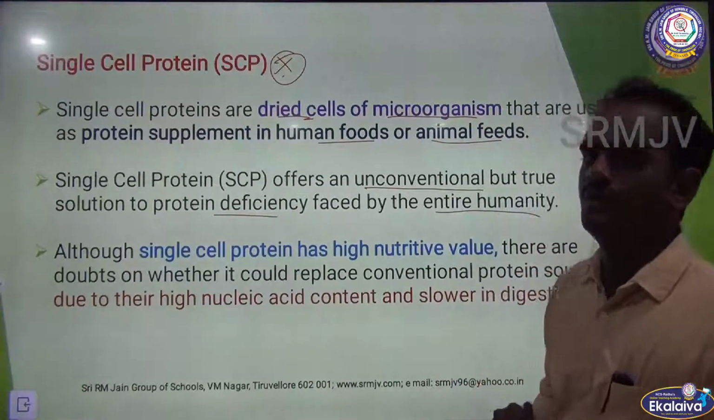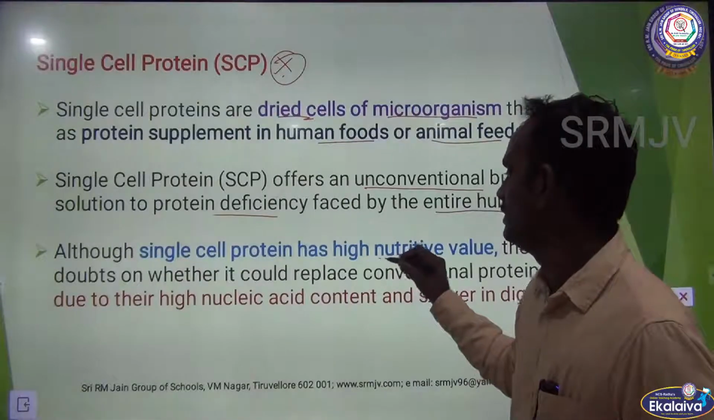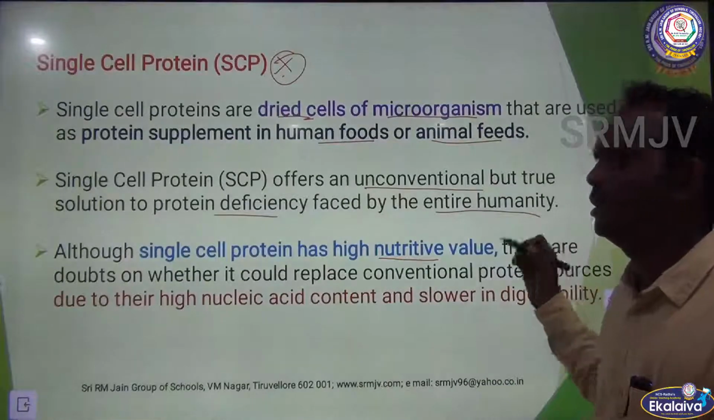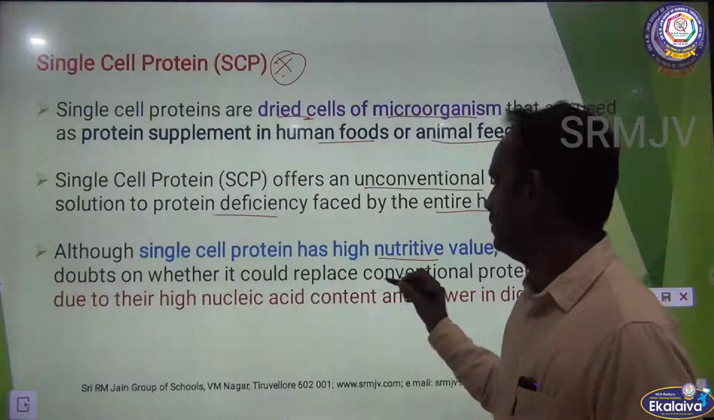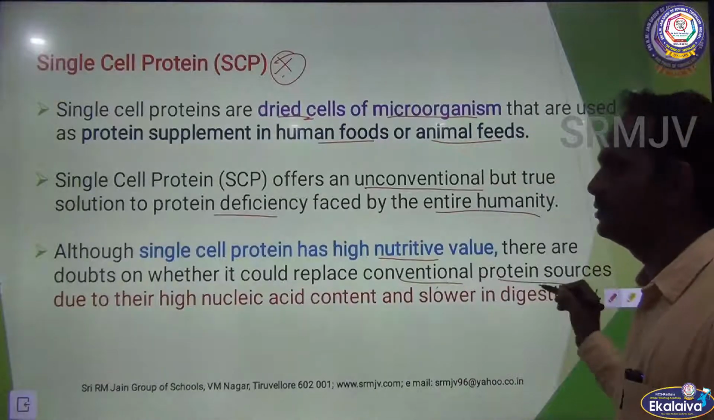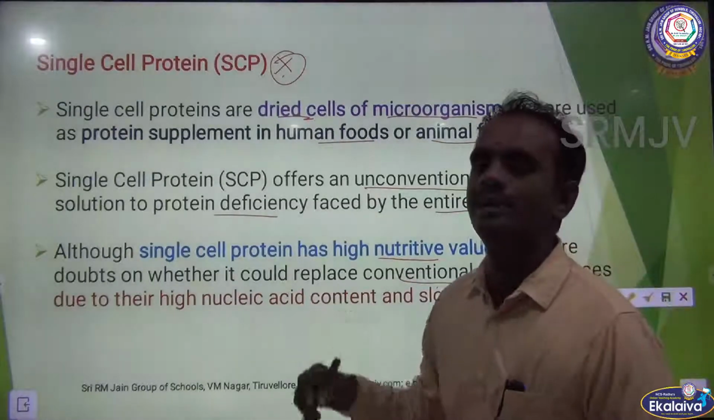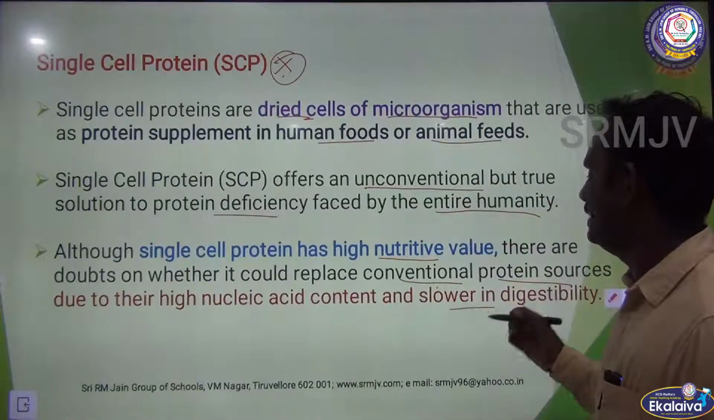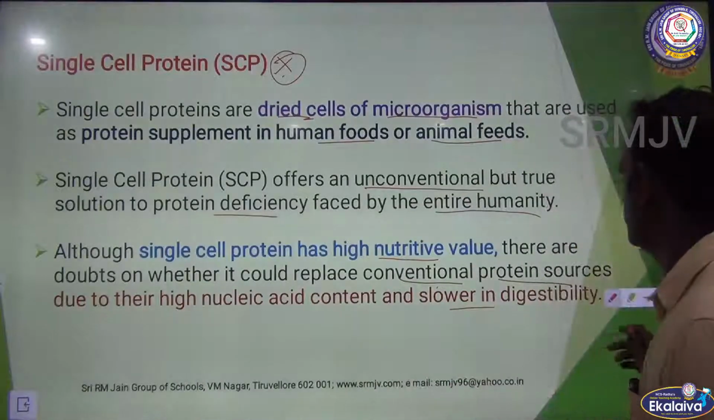Although single cell protein SCP has high nutritive value, there are doubts on whether it could replace conventional protein sources due to high nucleic acid content and slow digestion property.